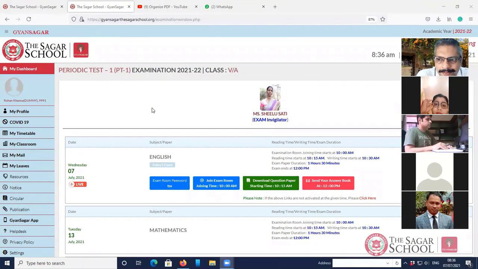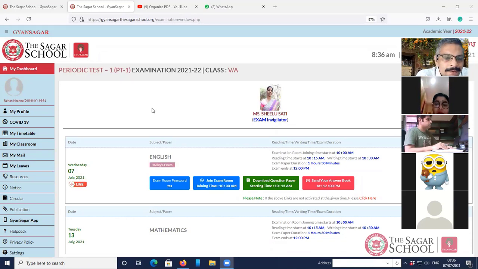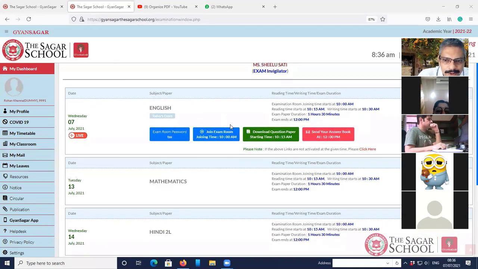As a student logs in to your portal, what you're going to see is your dashboard. My dashboard is going to reflect all your exams, the entire schedule. This is only for demonstration. It is showing Wednesday 7 July 2021.